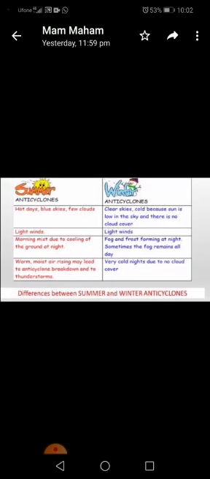Now there are summer anticyclones and winter anticyclones. What are the summer anticyclones and what are the winter anticyclones? In summer, you have hot days, blue skies, few clouds. In winter anticyclones, you have clear skies, cold because sun is low in the sky and there is no cloud cover. In summer, light winds, and in winter, you have also light winds.